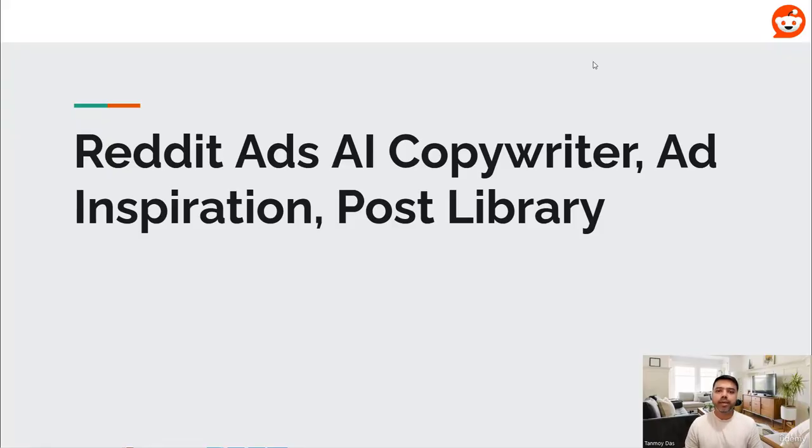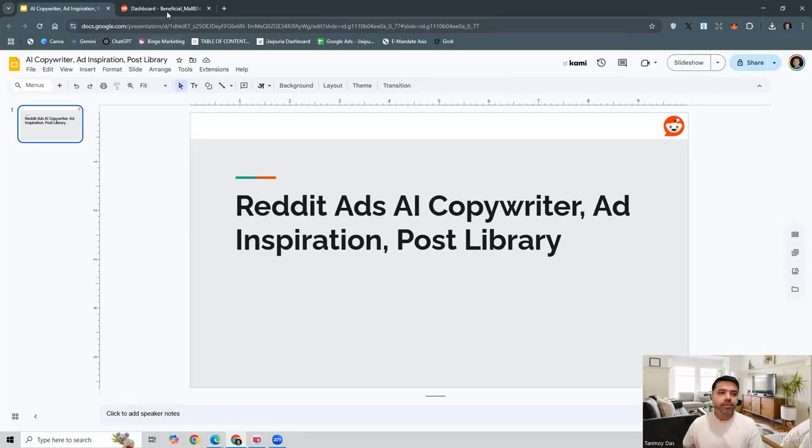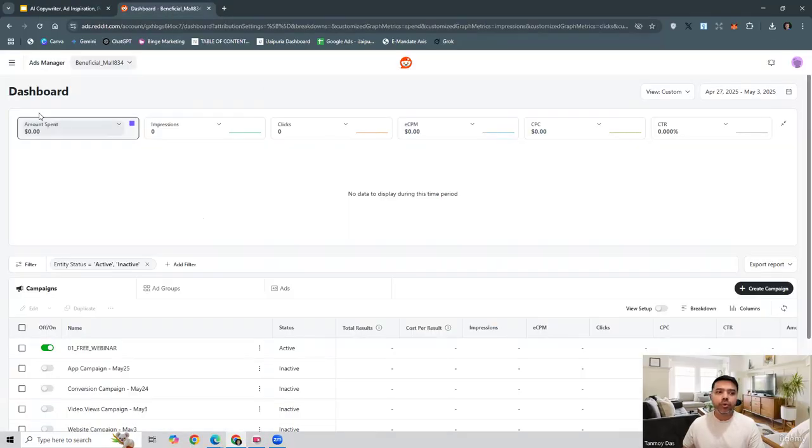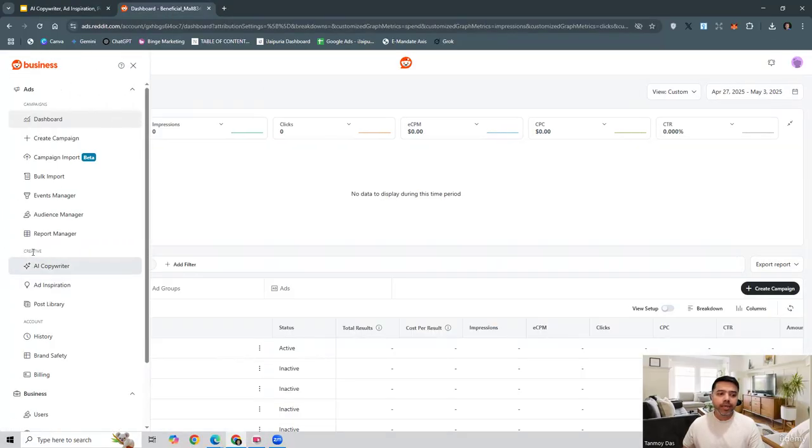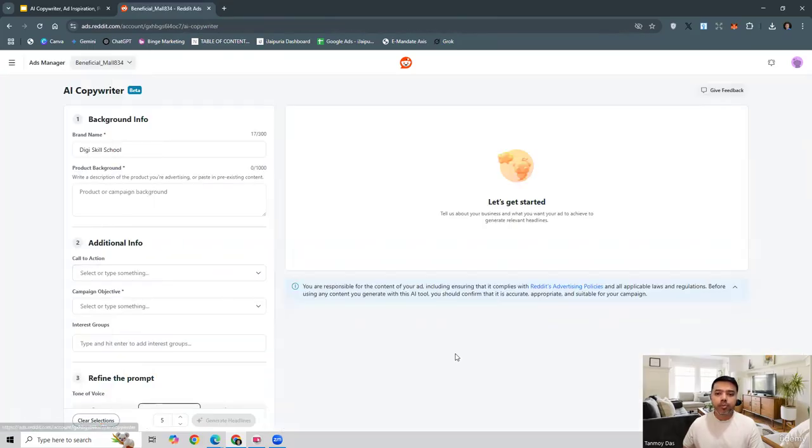So in this session, we'll look at other features of the Reddit Ads platform, which are going to be AI copywriter, ad inspiration, and post library. So let's have a look at these. Once you're on the platform, when you go to the left panel, under the creative section, you will find these three options. So the first is AI copywriter.